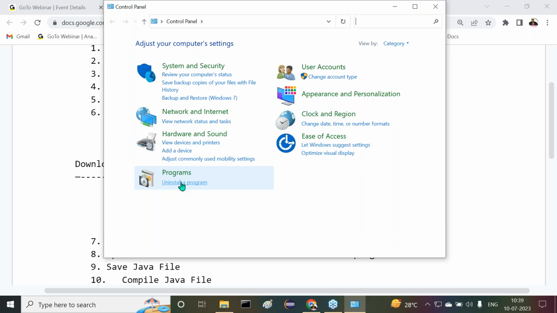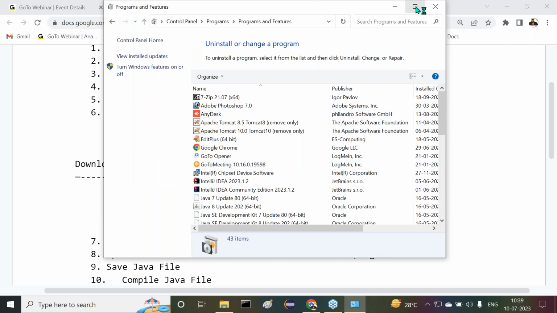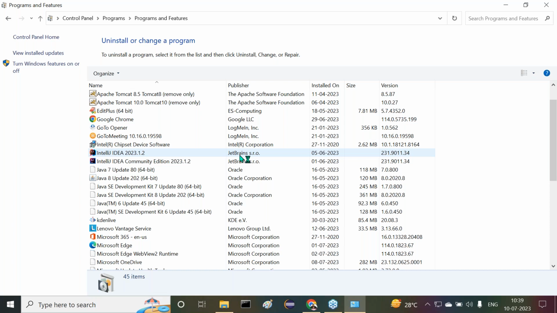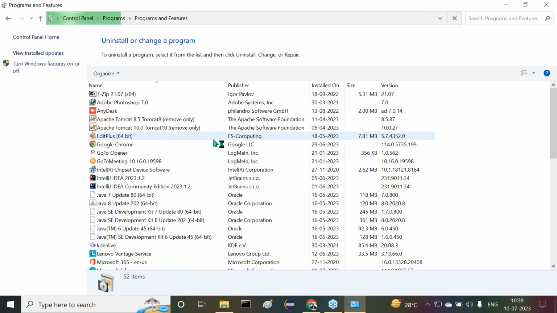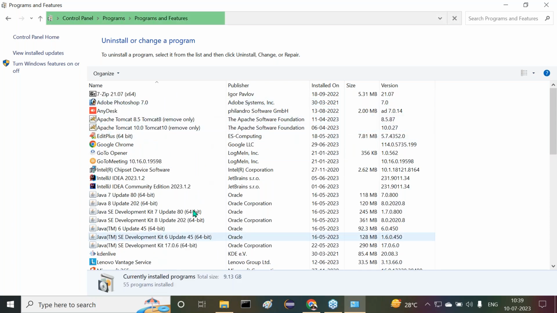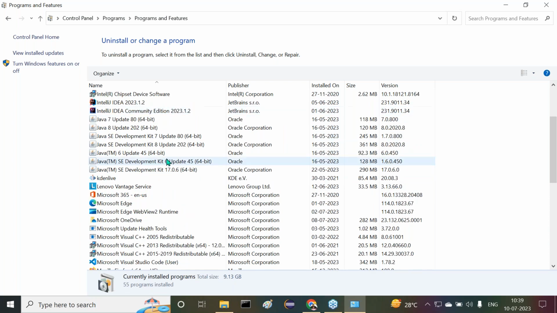System has given the path for us. Now click on it. When you click on it, we are able to get whatever software we installed in our system. Every software is available. Now we can check this. In my system, how many Java softwares are available here? Java 6, Java 7, Java 8, and Java 17.